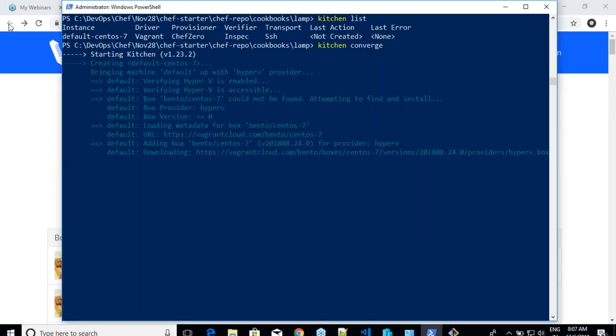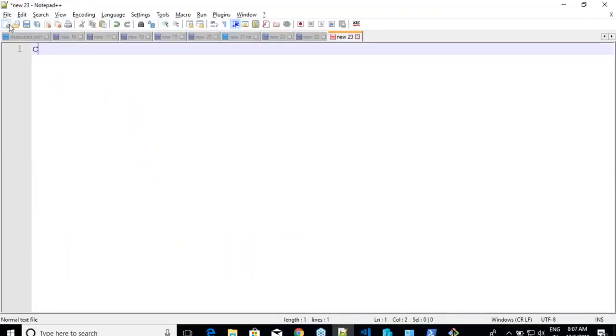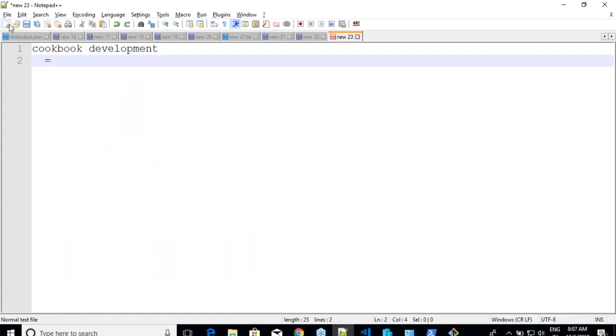Am I clear on this? Yeah. So before I take questions, let us re-understand the steps. So what is that we will be doing? We will be doing a cookbook development, right? And whenever I'm doing cookbook development, it is essential for me to test whether the things are working or not. Yes or no?